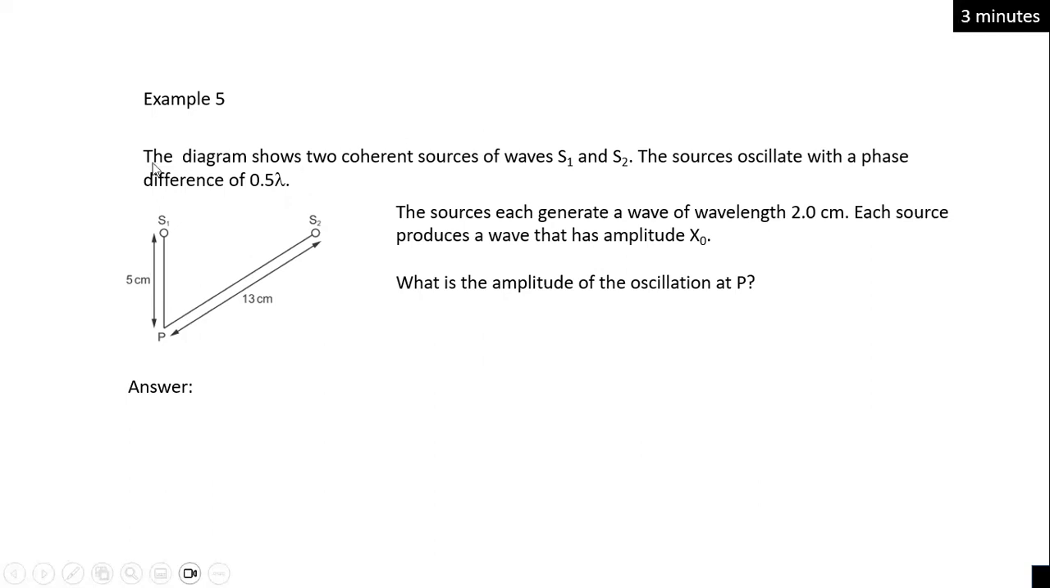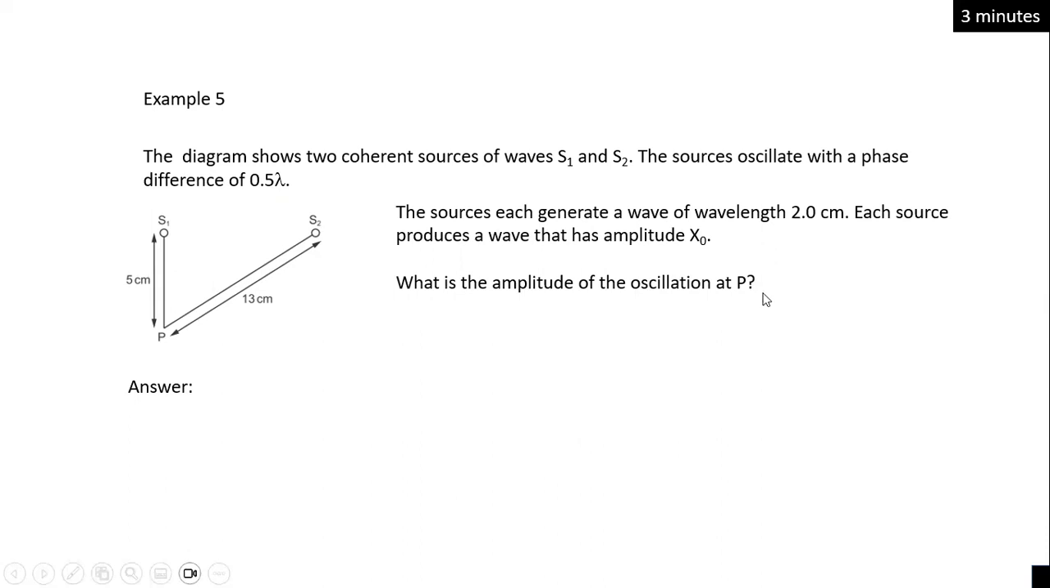Okay, in this question, the diagram below shows two coherent sources of wave, S1 and S2. The sources oscillate with a phase difference of 0.5 lambda. So this means when the two light sources come out, one from S2 and the other from S1, the moment they come out, they already have a phase difference of 0.5 lambda. The sources each generate a wave of wavelength 2 centimeters. Each source produces a wave that has an amplitude of x0. So the question is, what's the amplitude of oscillation at point P?